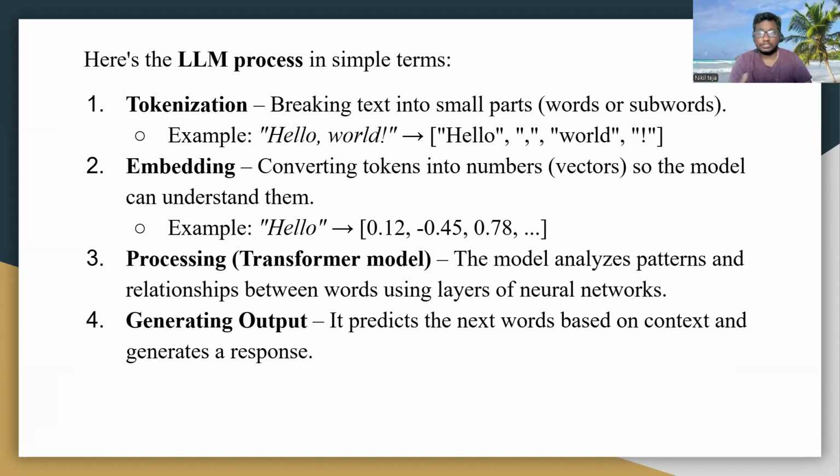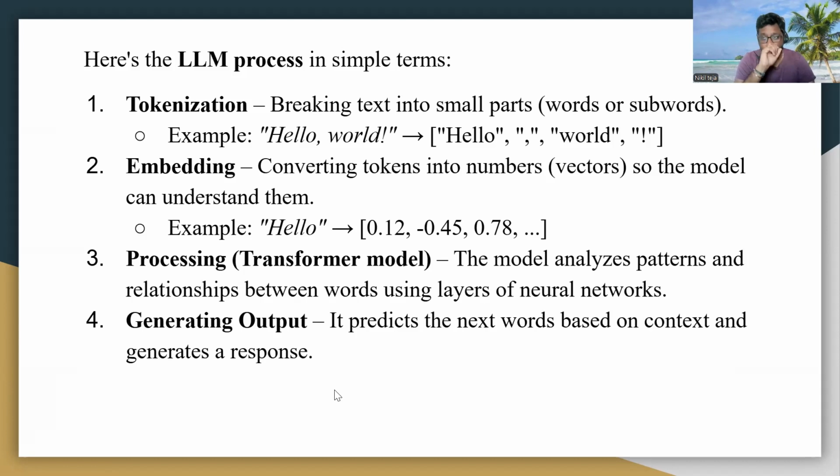ChatGPT or LLMs do not understand words, so they break them into tokens. "Hello" becomes one token and "world" becomes one token.